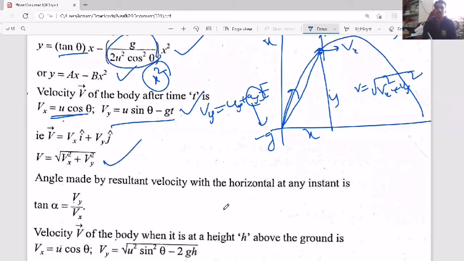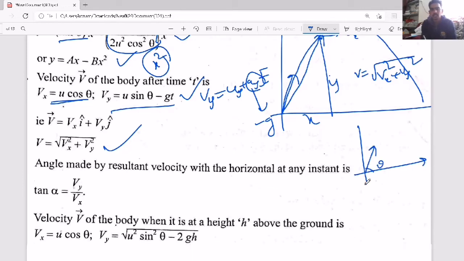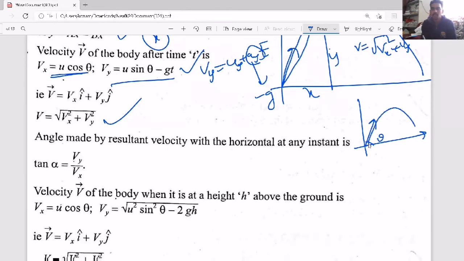Now, the angle made by the resultant velocity with the horizontal at any instant, they can ask this also. See here, initially the angle is theta, but as it is going up, the velocity keeps on changing. At one instant, let's take the instantaneous velocity direction as making an angle alpha. Then tan alpha will become Vy by Vx. So remember this formula, where Vy and Vx we already defined.